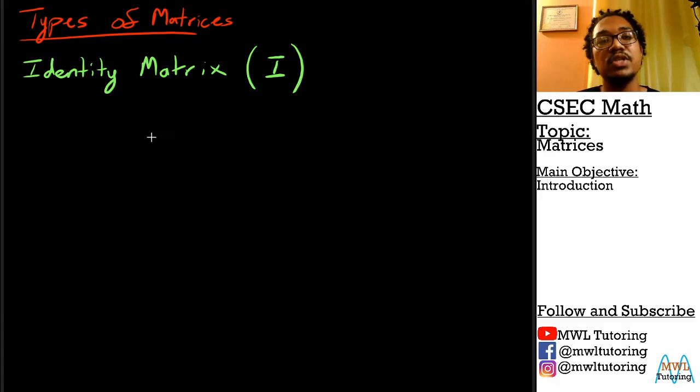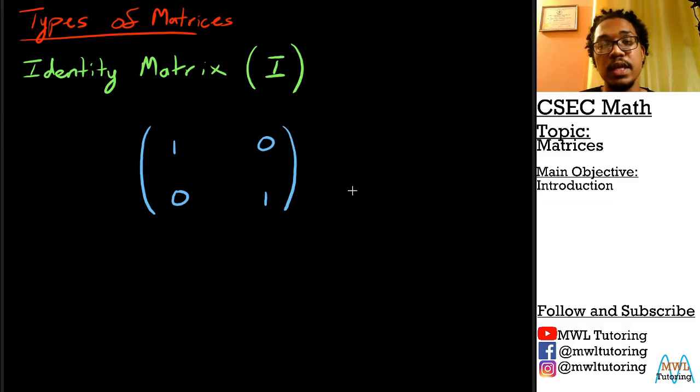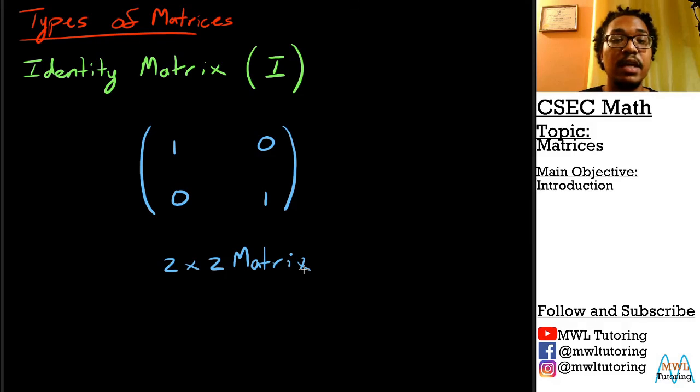The identity matrix is this matrix right here. 1, 0, 0, 1. It's a 2 by 2 matrix, right? And this one here, the numbers matter. The numbers matter in this one. So let me put that in red. The numbers matter here.